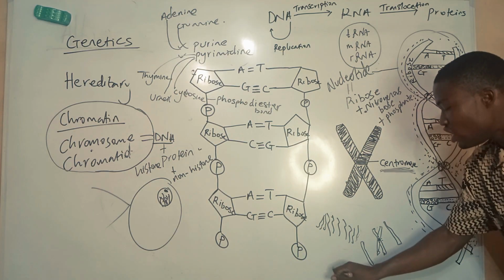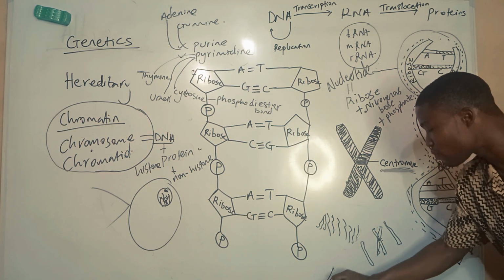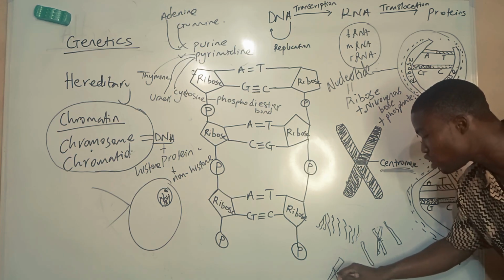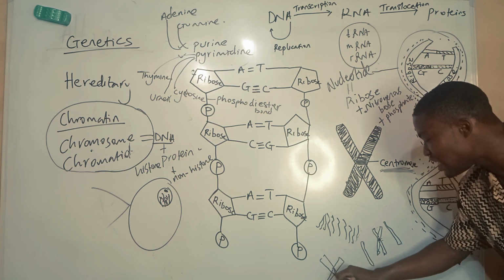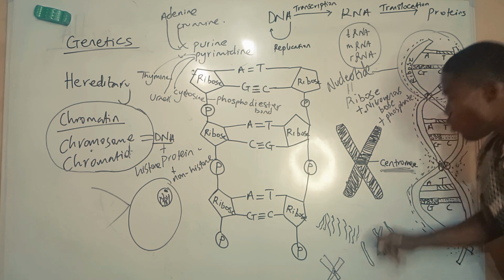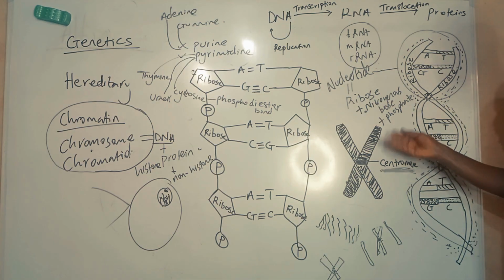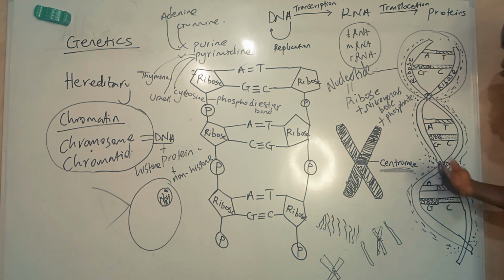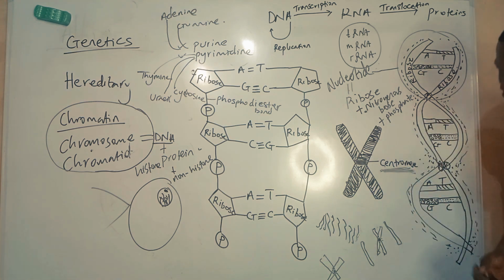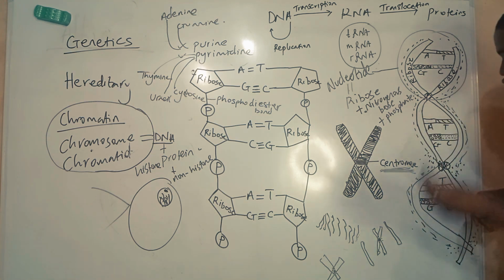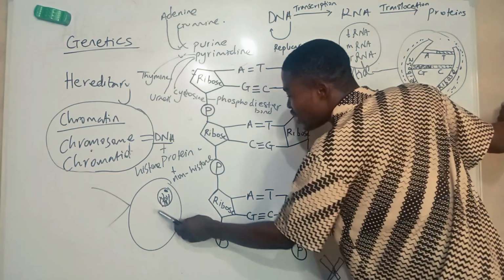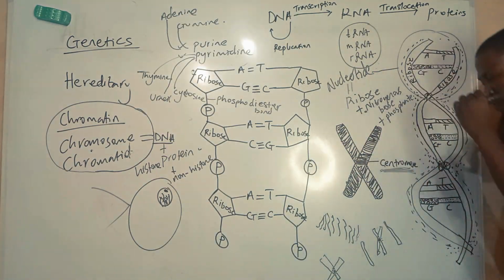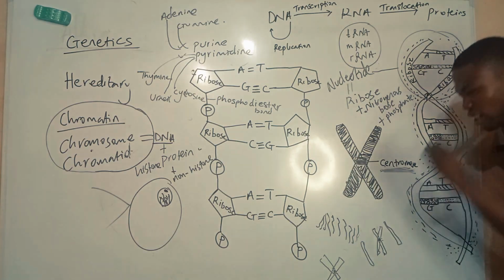In some cases, the chromosome can look like this, where the centromere is not actually at the center. When the centromere is at the center, it's a metacentric chromosome. There are also telocentric chromosomes and so on, which I will cover in subsequent videos. Just note that this chromatin thread condenses and forms chromosome during the prophase of cell division.